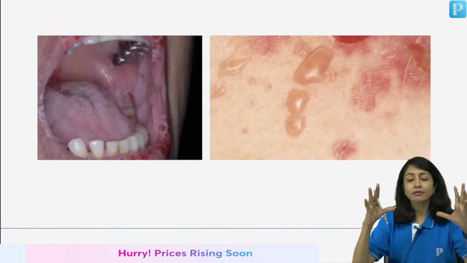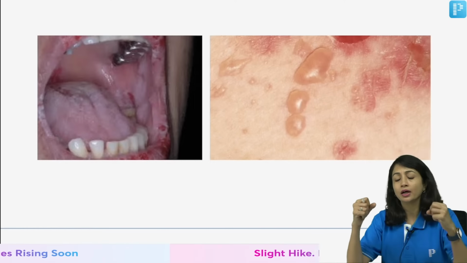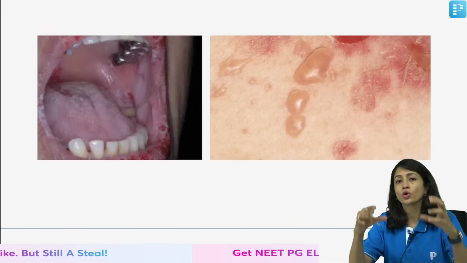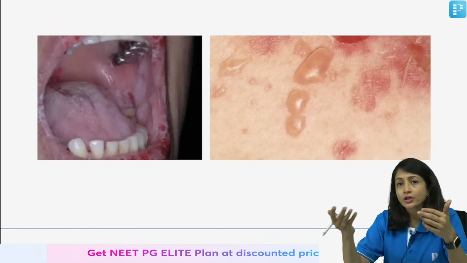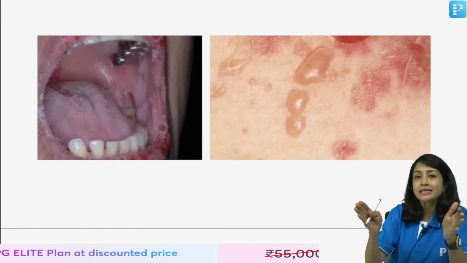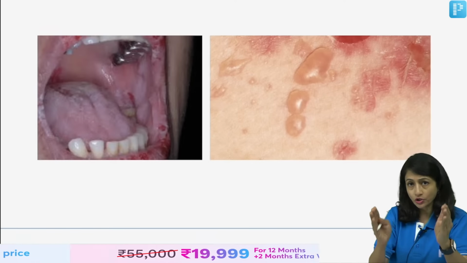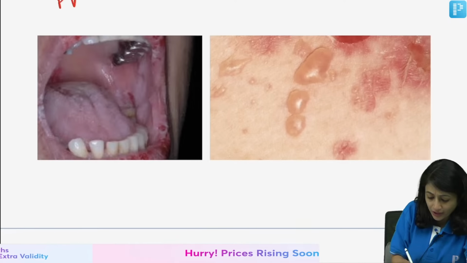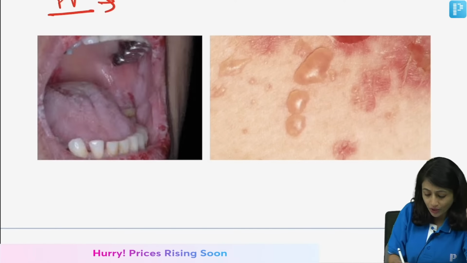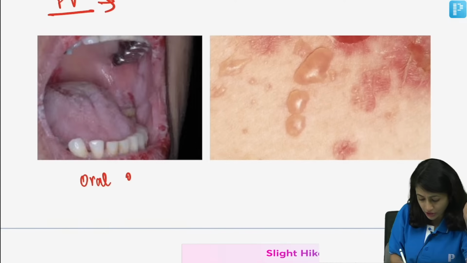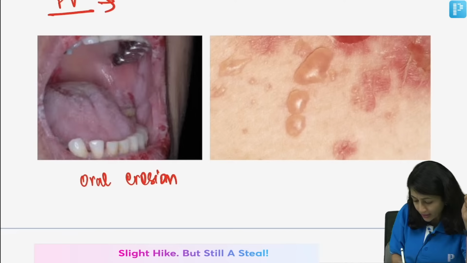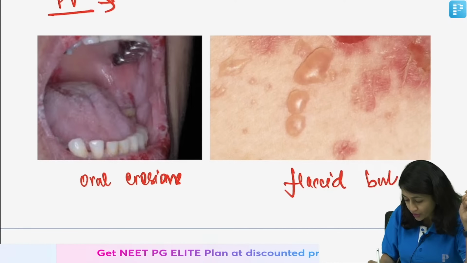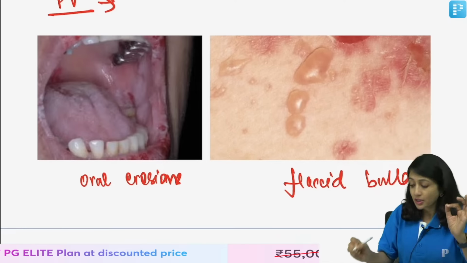Whenever you are given a question with any bulla or erosions and you are thinking of the pemphigus or pemphigoid group of disorders, these are the important pointers that you need to remember. Either you would be given a patient of Pemphigus vulgaris, in which you will have oral erosions which are non-healing, and flaccid bullae which rupture to give you erythematous erosions.